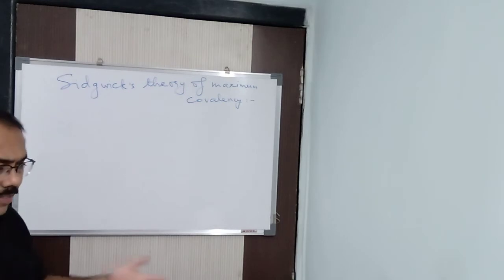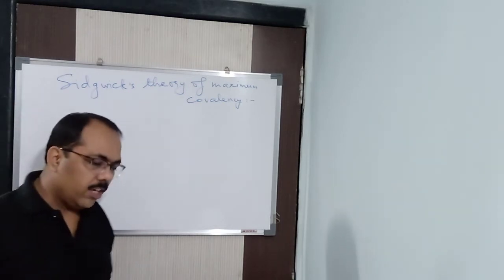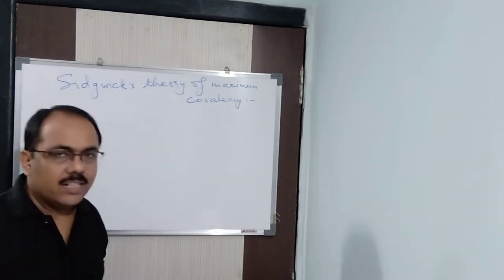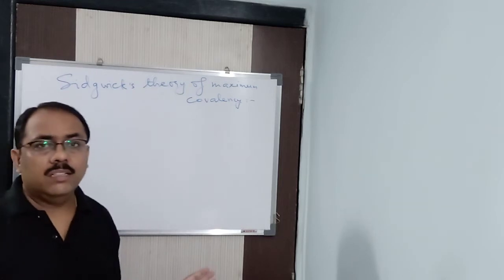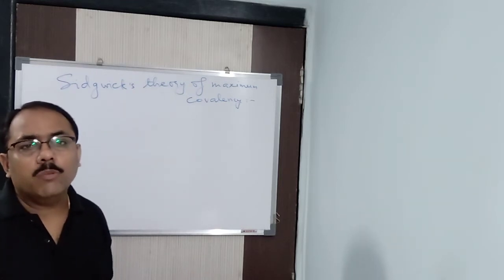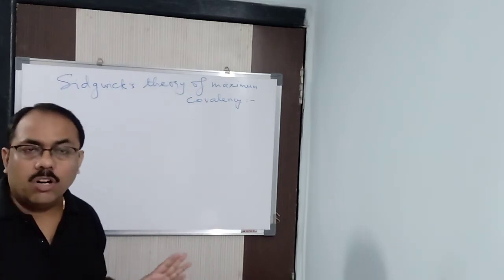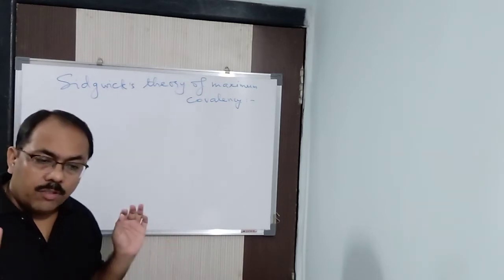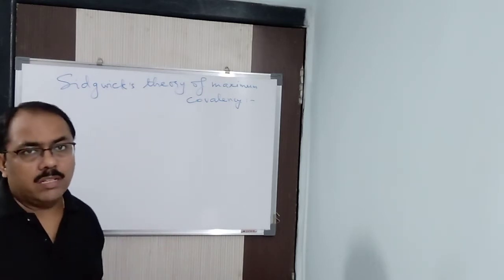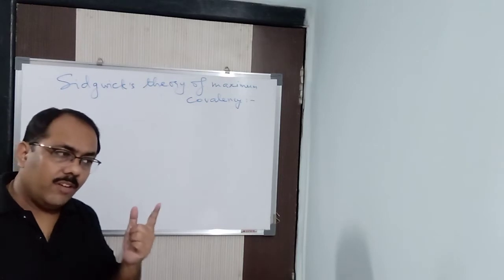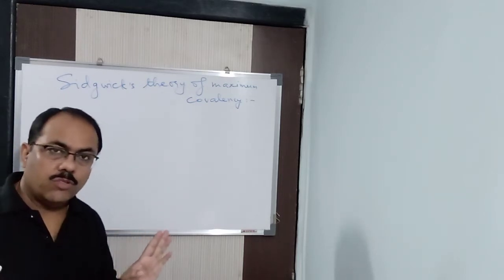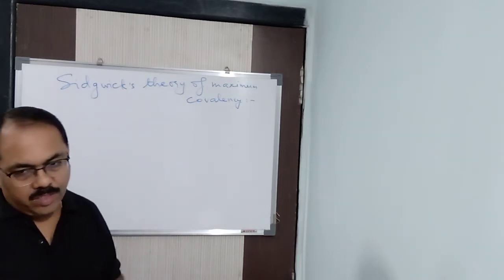Just now I said it is having less than 8 electrons, how is it stable? Got it? You might be thinking. So Sidgwick said that it is not necessary that all the elements in the periodic table should obey the octet structure, not at all. Like for the first period, hydrogen should have 1 electron. If it is having 1 electron in the outermost shell, stable. No need to see whether it is octet, duplet or what.